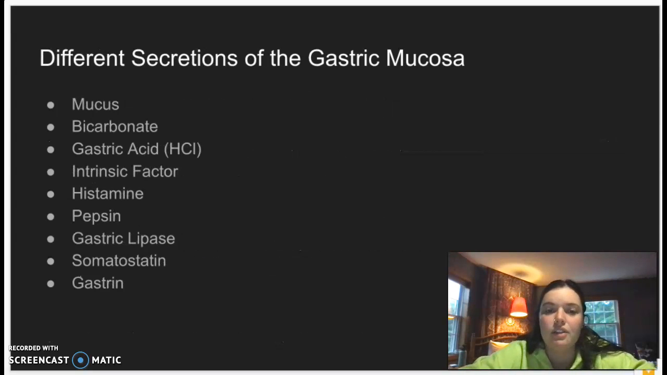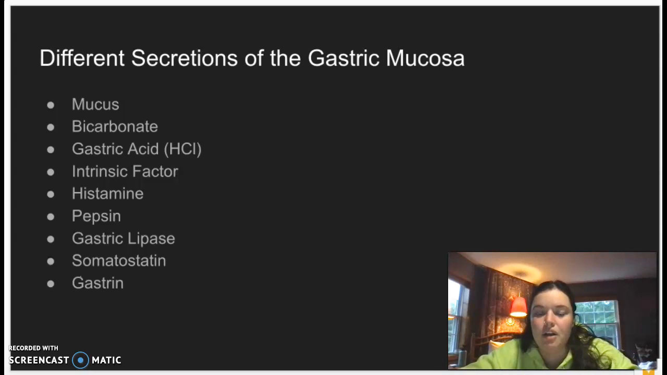Throughout the gastric phase, there are 9 different secretions that are secreted into the lumen and act on the food. Those include mucus, bicarbonate, gastric acid, also known as hydrochloric acid, the intrinsic factor, histamine, pepsin, gastric lipase, somatostatin, and gastrin. I'm just going to give a quick synopsis of what these 9 different secretions are and what they do within the stomach.